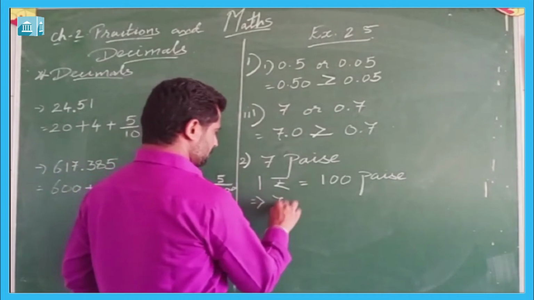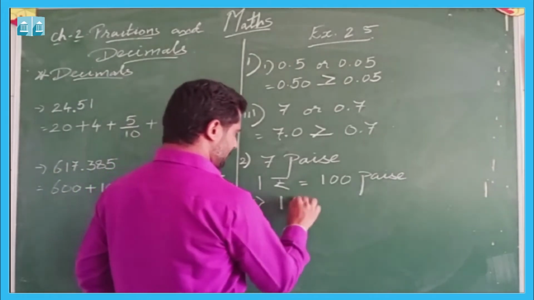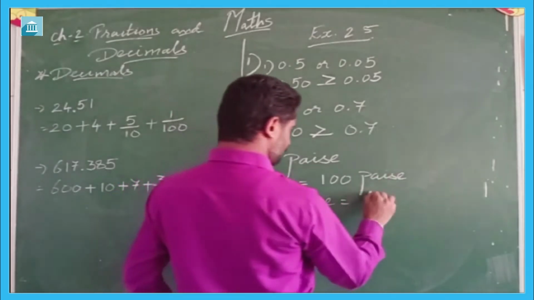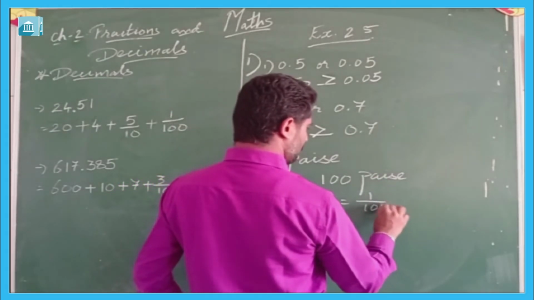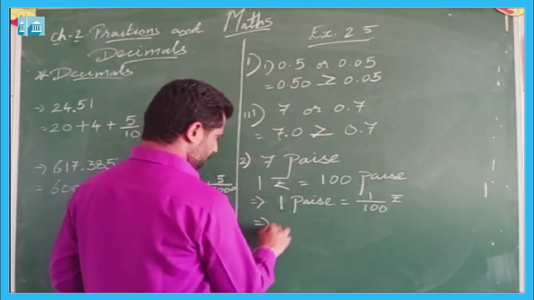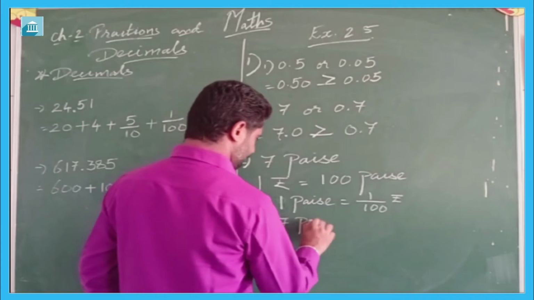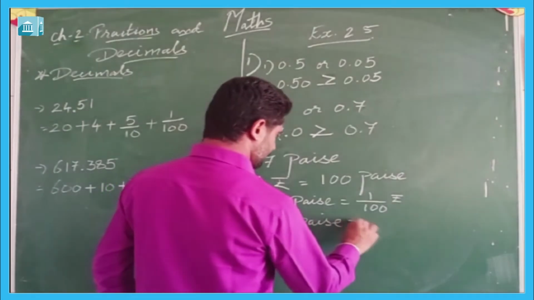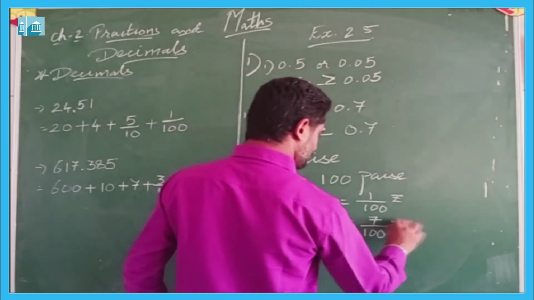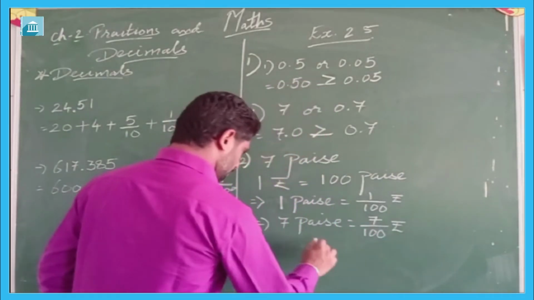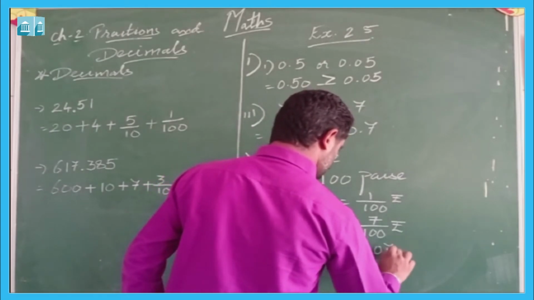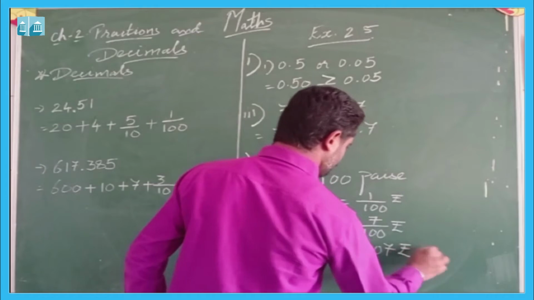Therefore 1 paise is equal to 1 upon 100 rupee. Therefore 7 paise is equal to 7 upon 100 rupees, which is equal to 0.07 rupees.